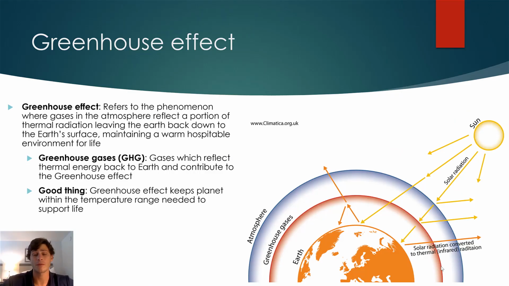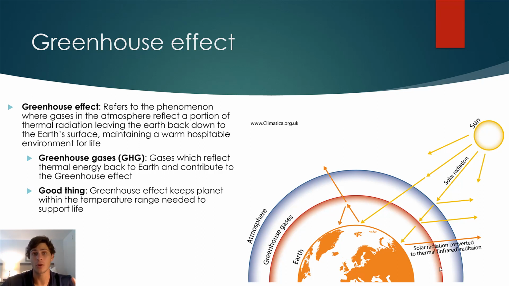Now, the greenhouse effect refers to the phenomenon in which gases in the atmosphere reflect a portion of that thermal radiation being emitted out to space, trap it, and reflect it back down to the Earth. So it basically leaves the Earth a little bit warmer and more hospitable. Greenhouse gases are the gases specifically which reflect that thermal energy back down to the Earth and contribute to the greenhouse effect.